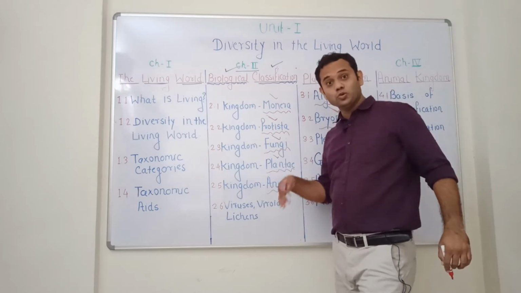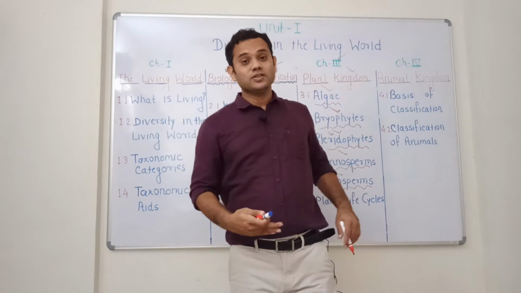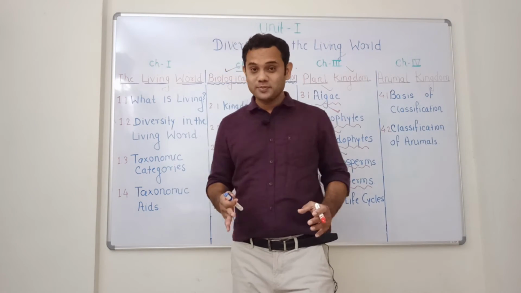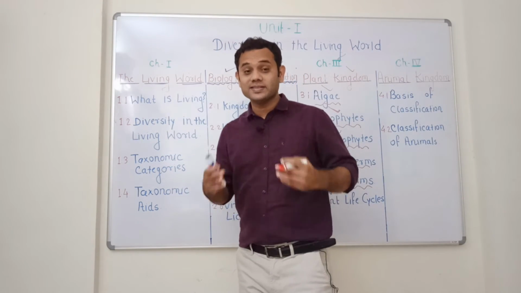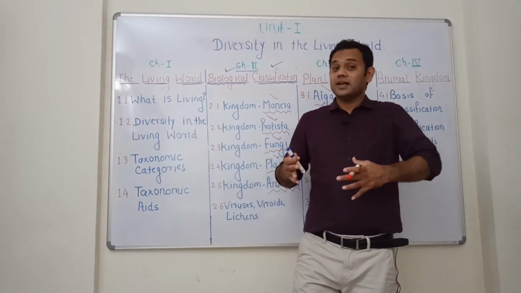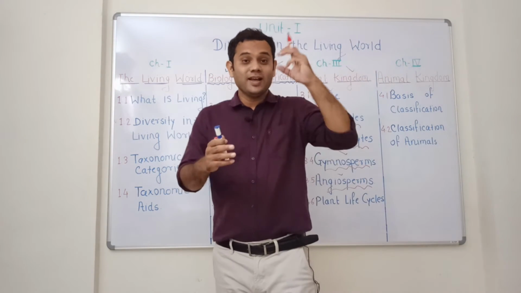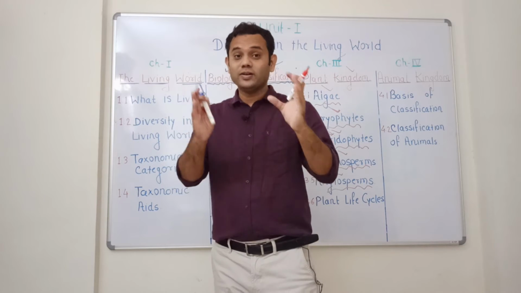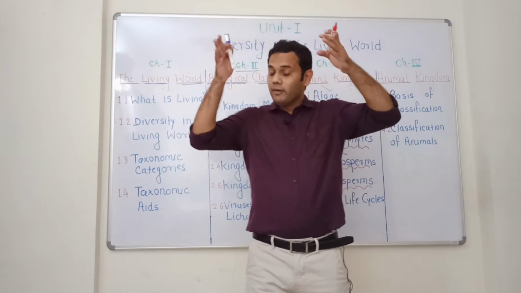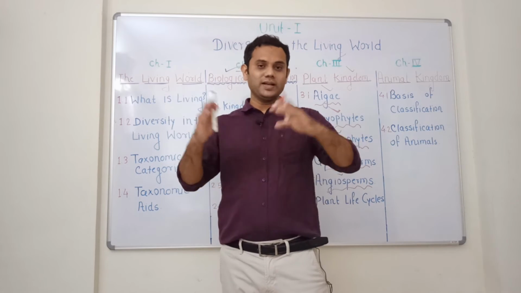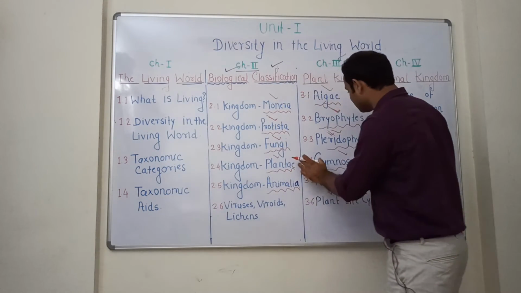Then the fourth one is gymnosperm. Gymnos means what? Naked. Sperm means what? Seed. So gymnosperms are the plants which have naked seeds. Meaning the seeds are not enclosed in a fruit, or in other words, the ovules are not enclosed in an ovary. Don't bother about what is ovary and what is ovule. We will discuss it in great detail, so stay tuned with me all over the sessions.